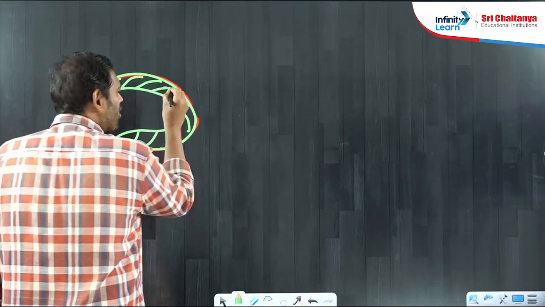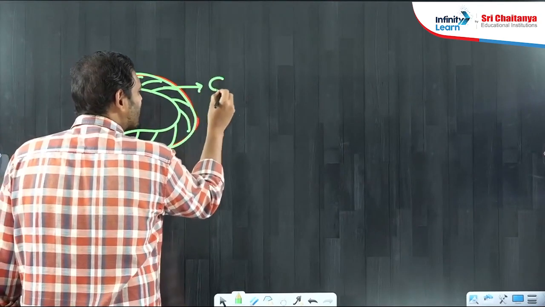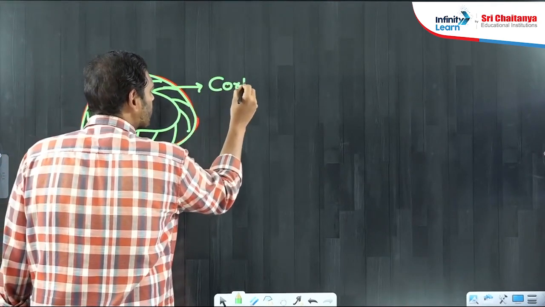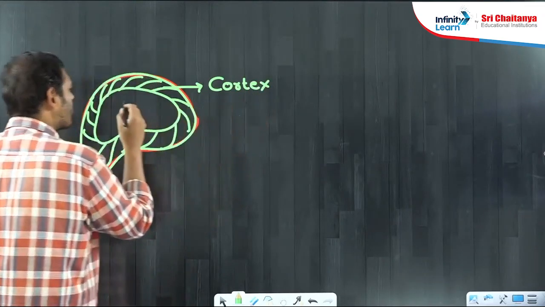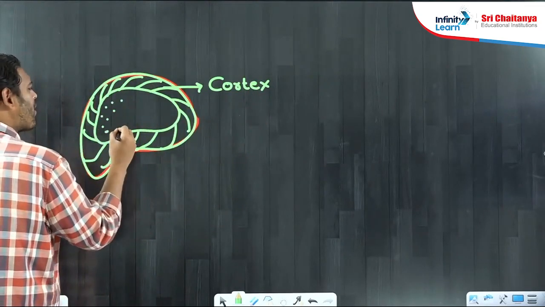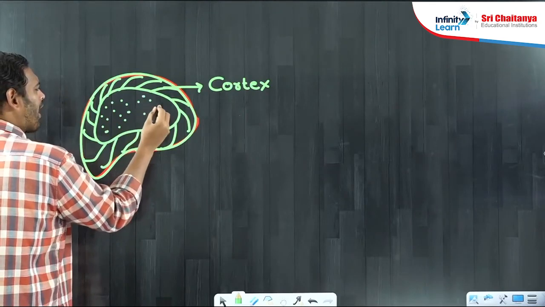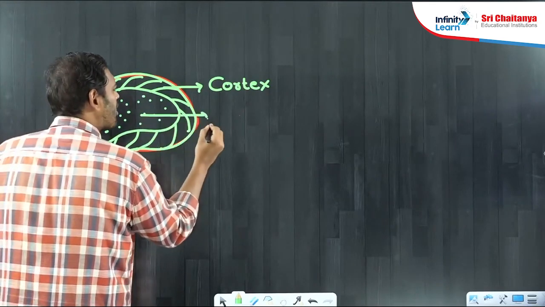So the peripheral part of the adrenal gland was called the adrenal cortex, whereas the center part, middle part, was actually referred to as the adrenal medulla.